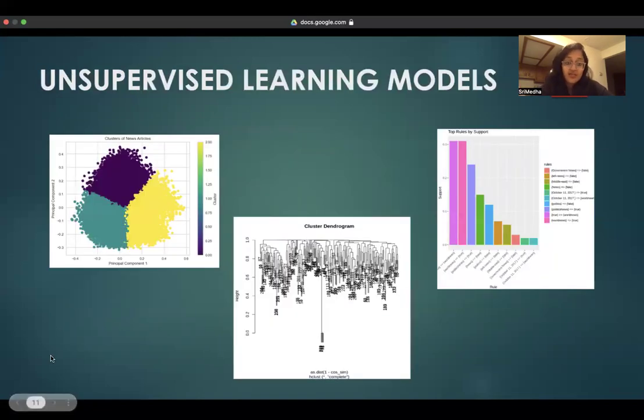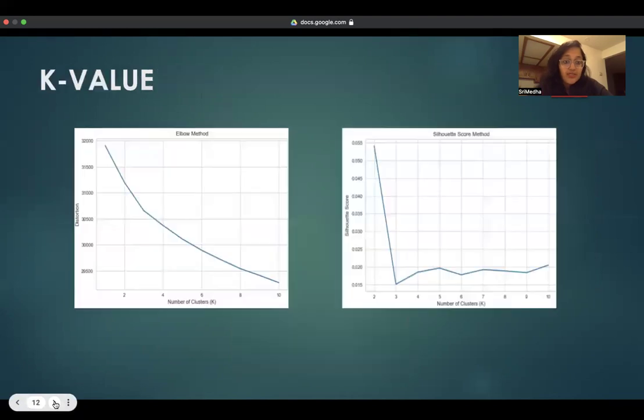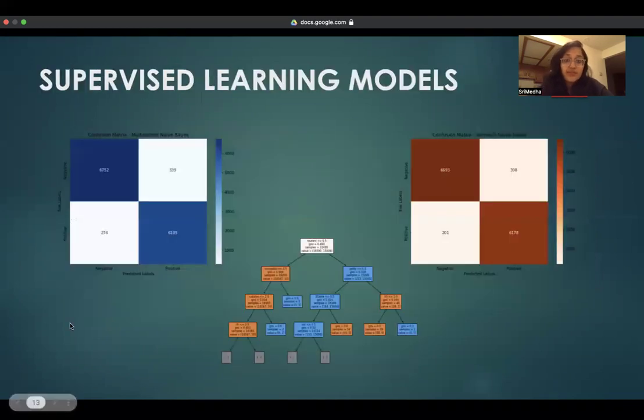Then we have hierarchical clustering. As discussed before in the data modeling slide, this builds a hierarchy of clusters by recursively merging or splitting clusters based on similarities or distance. A dendrogram is created here to help us understand and decide the optimal number of clusters. We can also see a graph that shows the top frequently chosen rules that are decided after implementing association rule mining.